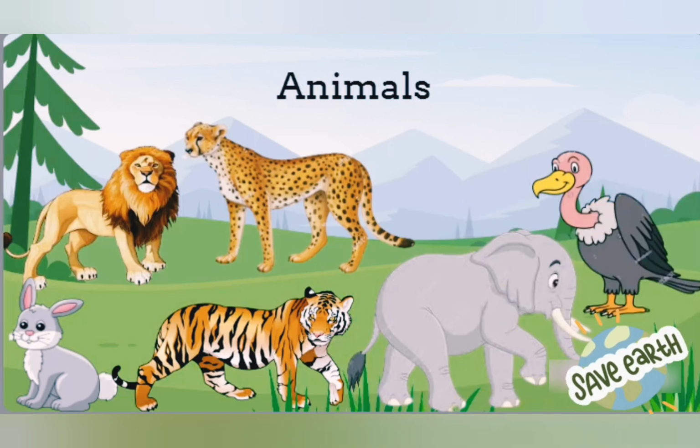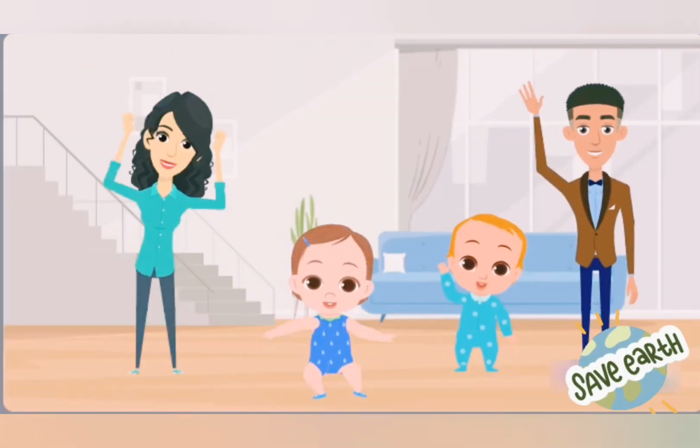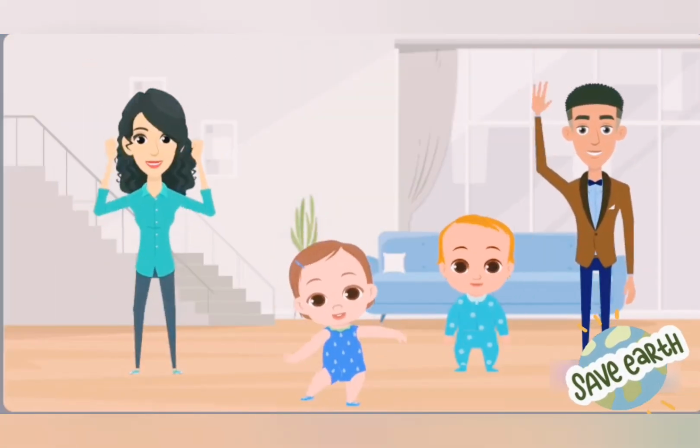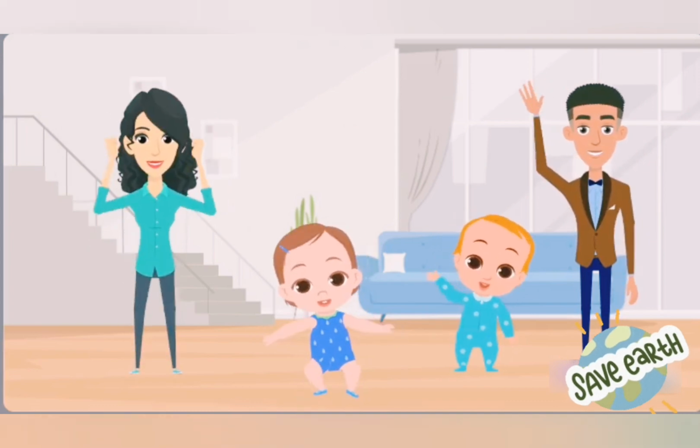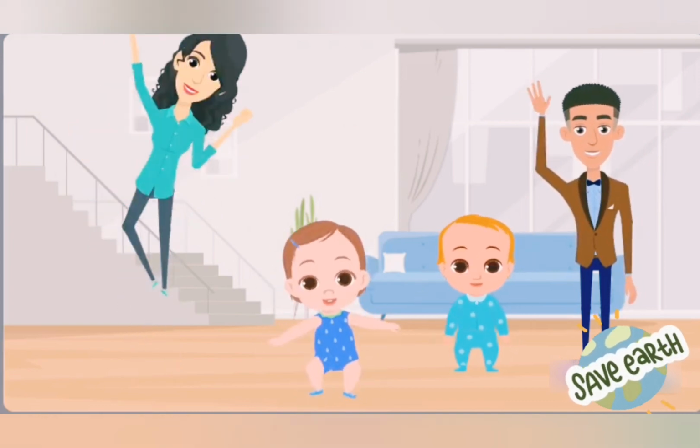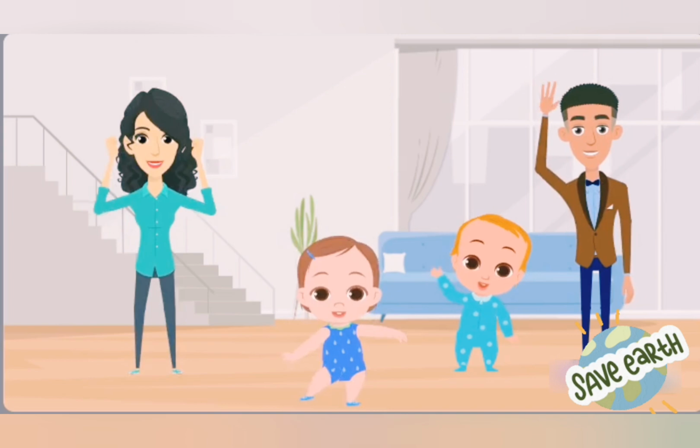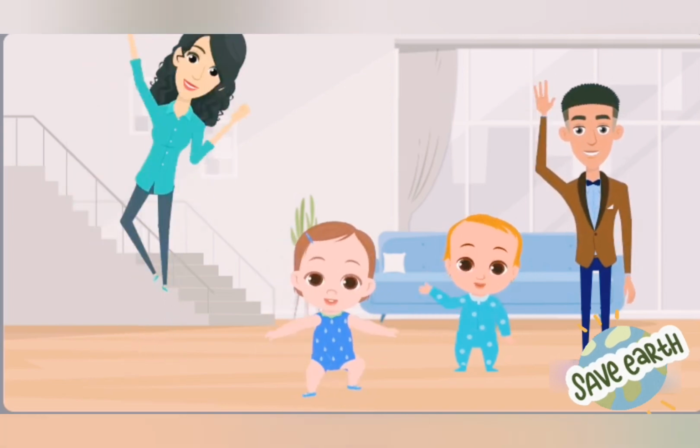Animals are the consumers of the food chain. They eat other plants and animals. Humans play a role as consumers. They depend on other organisms like plants and animals for energy. Humans are said to be at the top of the food chain.